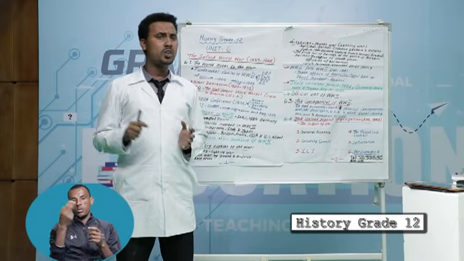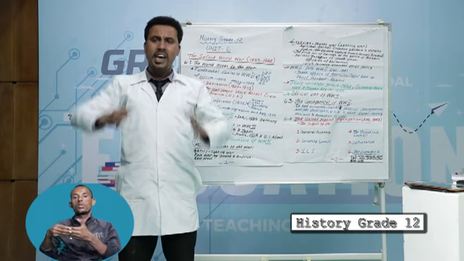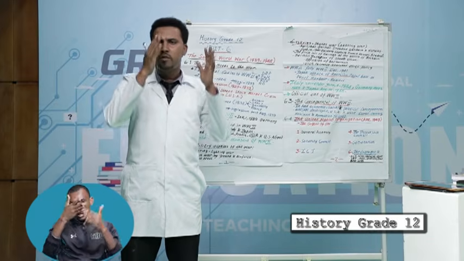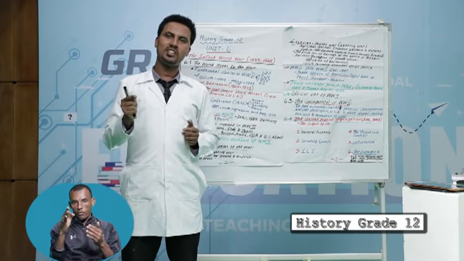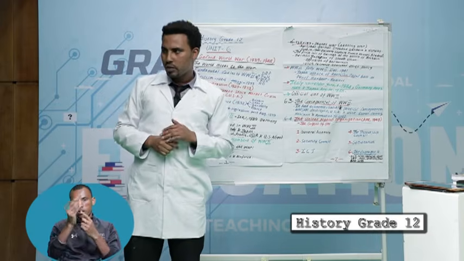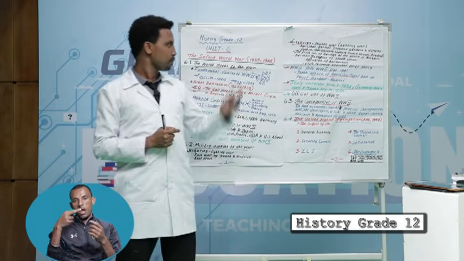Scorched earth policy means destroying anything that could be of use to the invaders. By this action, Russia defended itself in the eastern part of Europe.